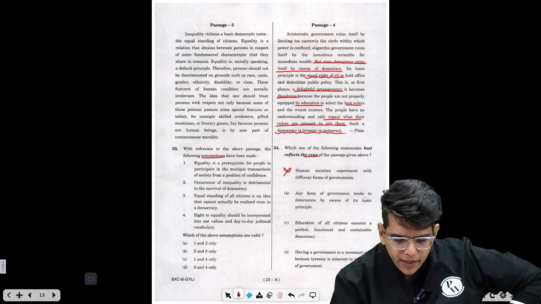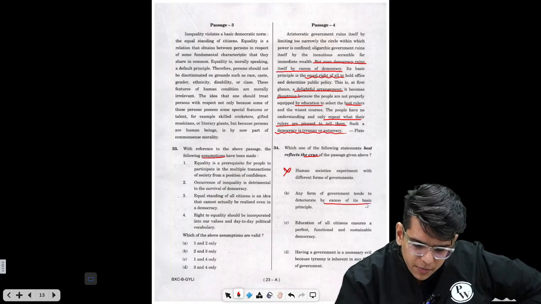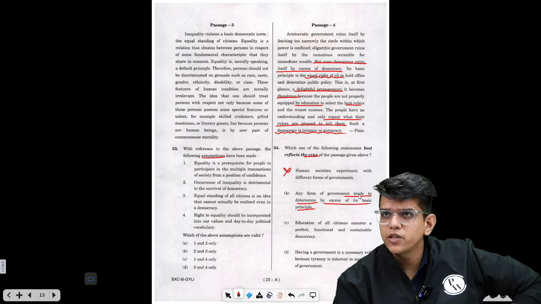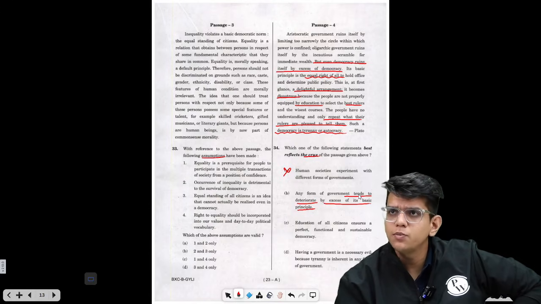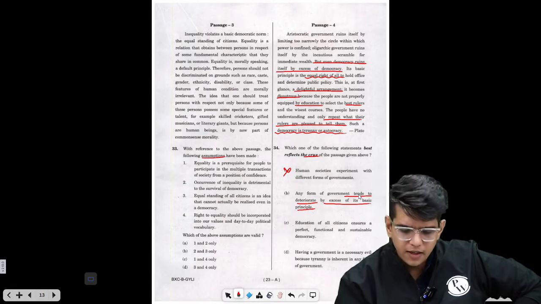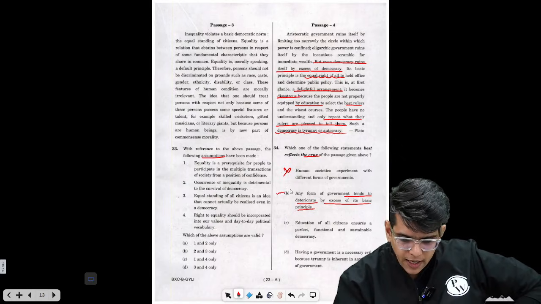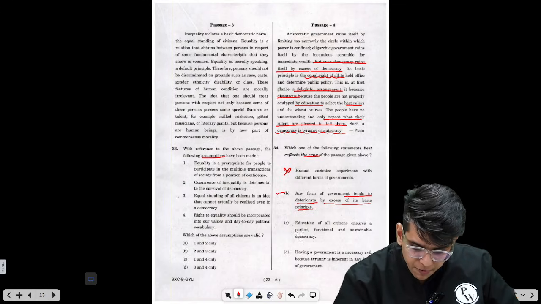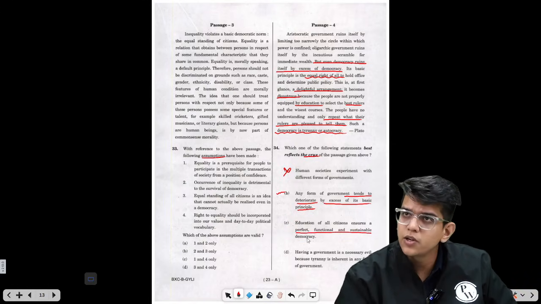Any form of government tends to deteriorate by excess of its basic principle, right? This can be true because in case of democracy, they have told you how it deteriorates because of excess of democracy itself, right? So this can be one of the options. Education for all citizens ensures a perfect, functional and sustainable democracy.